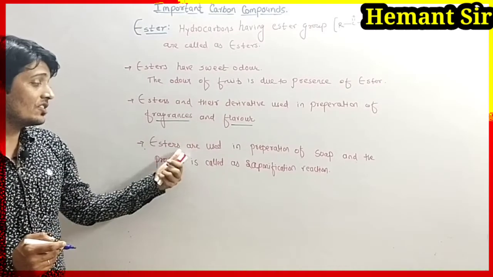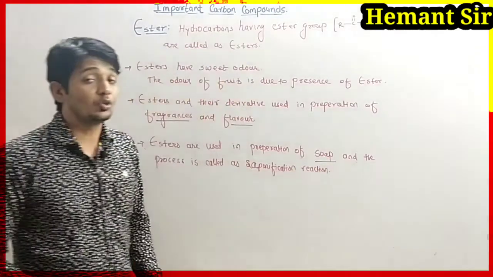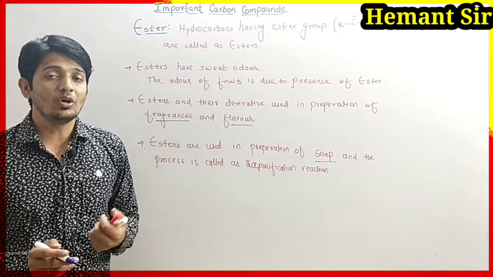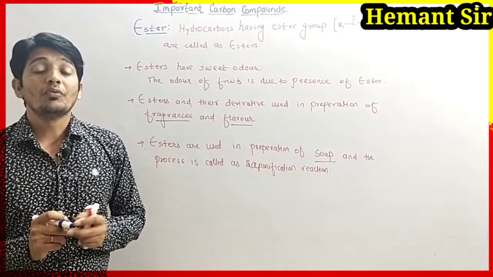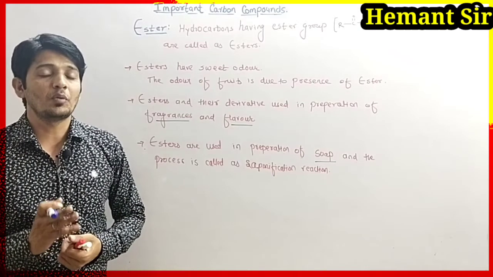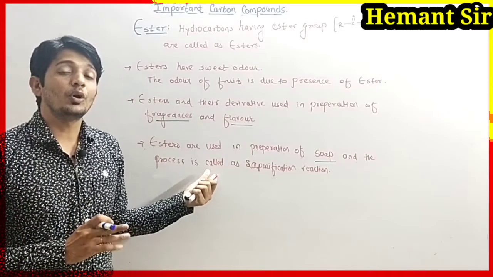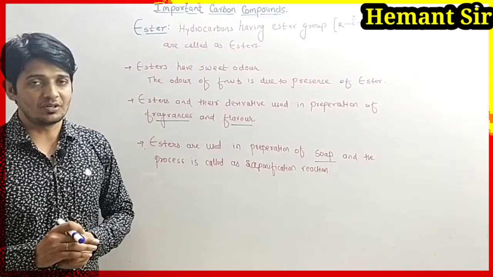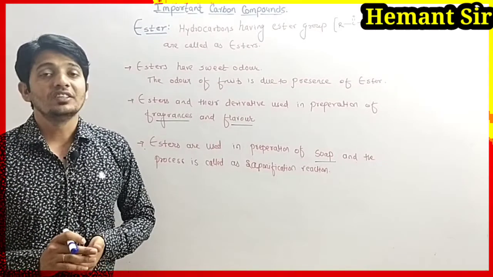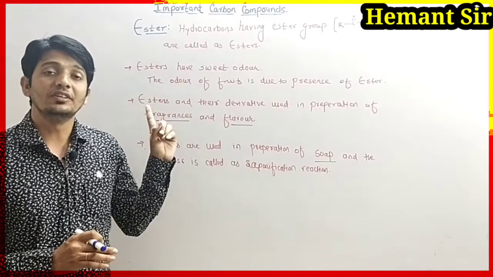Then esters are used for the preparation of soap. The daily soap that you use at home again contains the ester group, because soaps are formed from esters. Higher carboxylic acid and salt of carboxylic acid are present in them. This is again one of the important uses of ester. The process of preparation of soap from the ester is called the saponification reaction. So this is all about the ester.